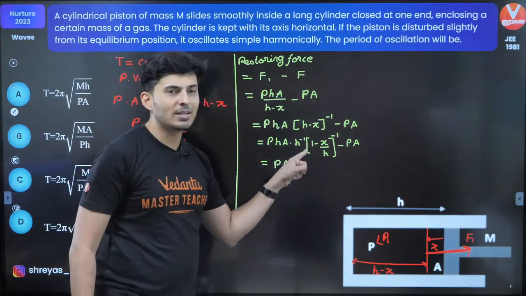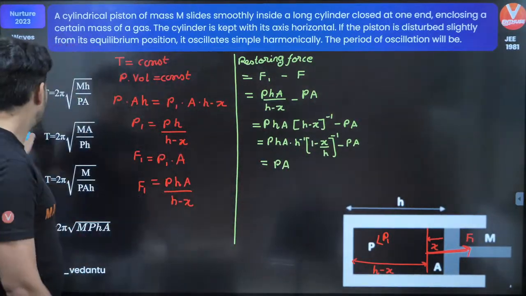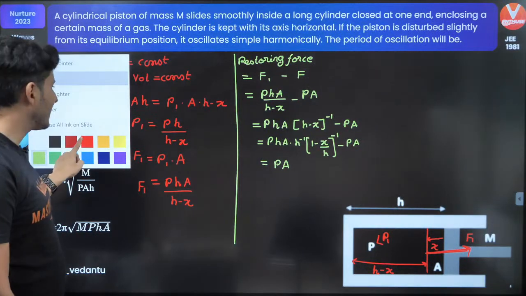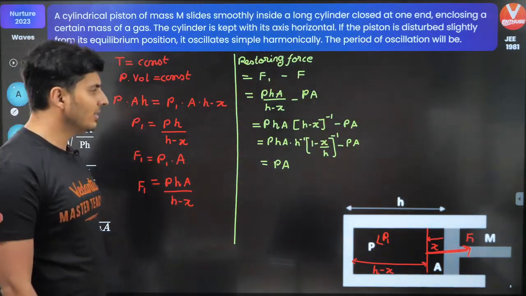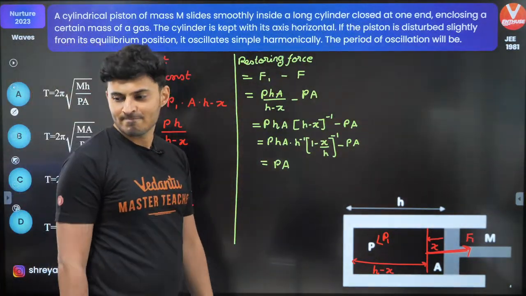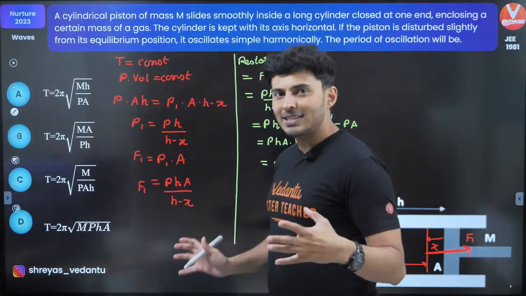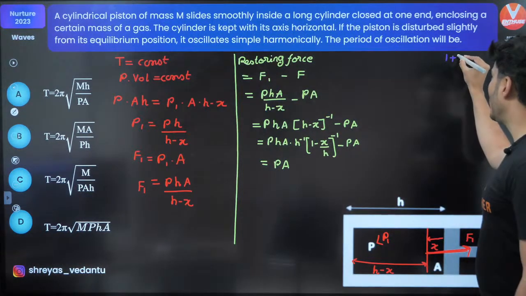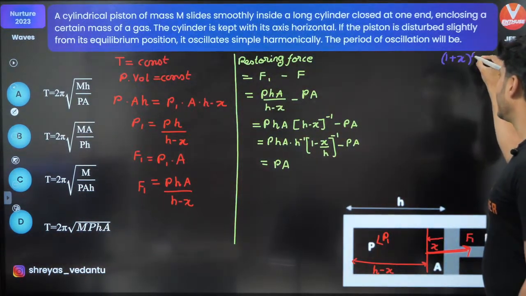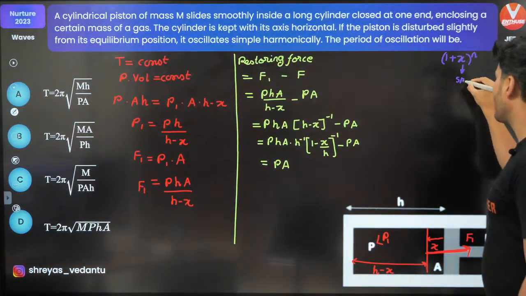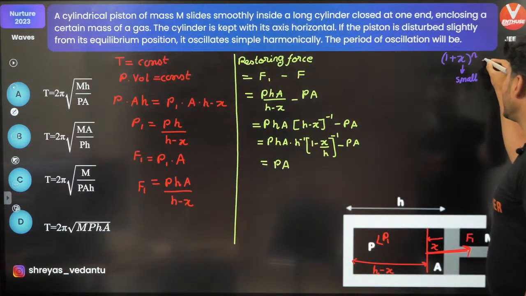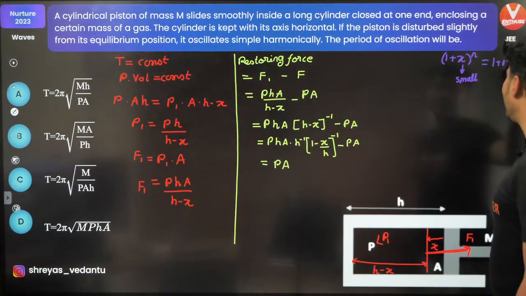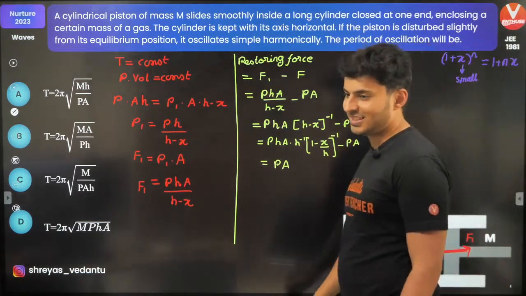Does this term look familiar to something which I have learned in basic maths? Have you learned something in basic maths? 1 plus X raised to N. 1 plus X raised to N, when this X is small, is roughly 1 plus NX. That's your binomial approximation.